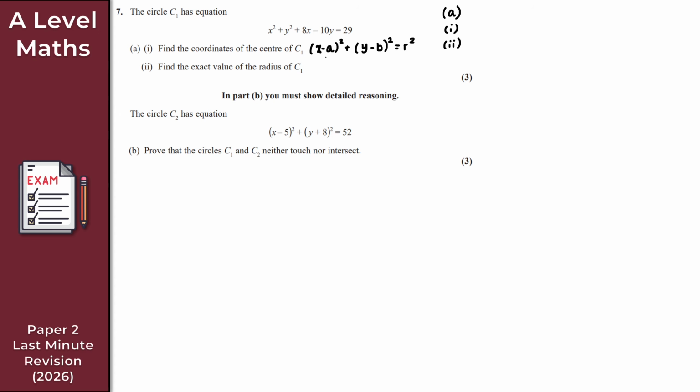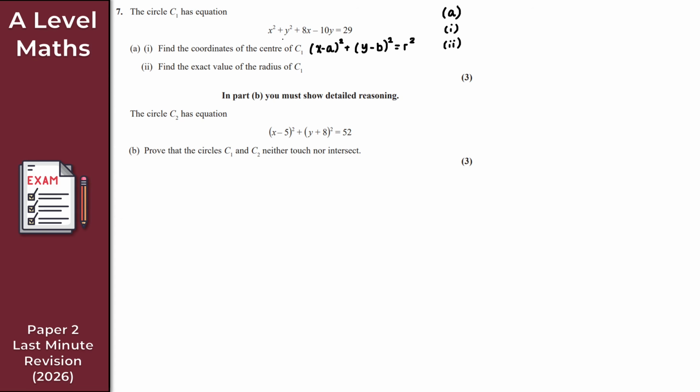Well, we just need a little bit of completing the square, right? So we start with this equation here. It's up to you. You can either write down the next step, or you can just go straight into completing the square. But basically what you want to do here is group the x terms together. So it's going to be x squared plus 8x. Then group the y terms together. So y squared minus 10y. And that's equal to 29.